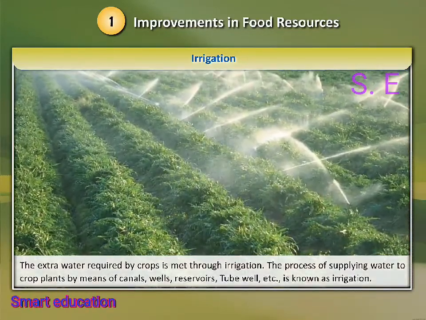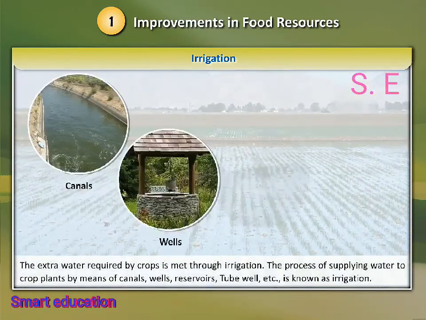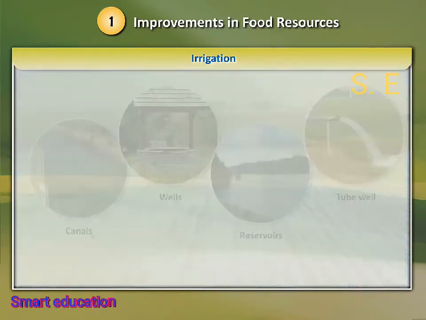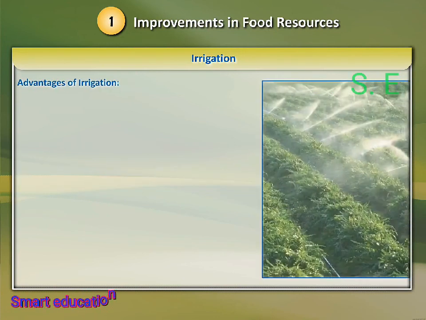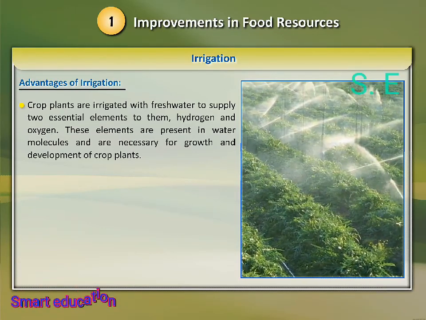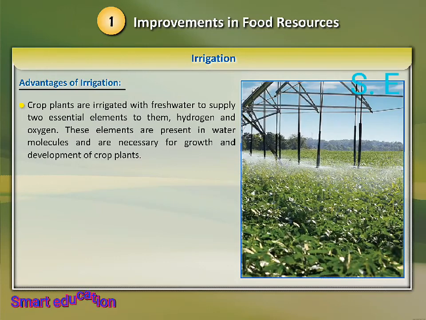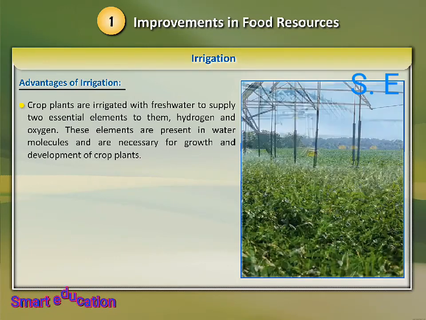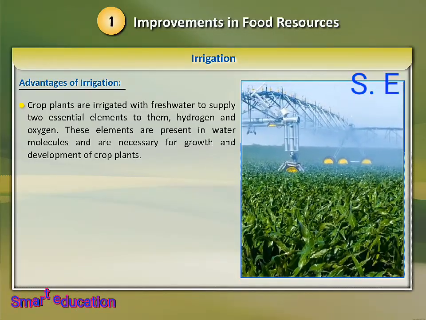The process of supplying water to crop plants by means of canals, wells, reservoirs, tube wells, etc. is known as irrigation. Advantages of irrigation. Some advantages of irrigation are as follows. Crop plants are irrigated with fresh water to supply 2 essential elements to them, hydrogen and oxygen. These elements are present in water molecules and are necessary for growth and development of crop plants.